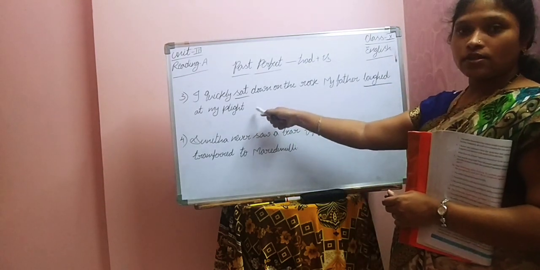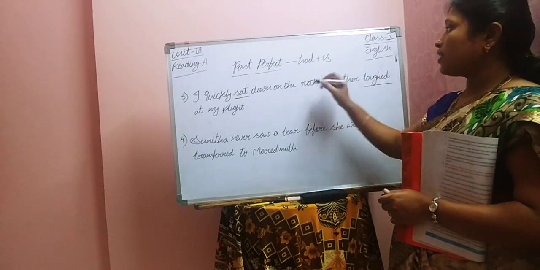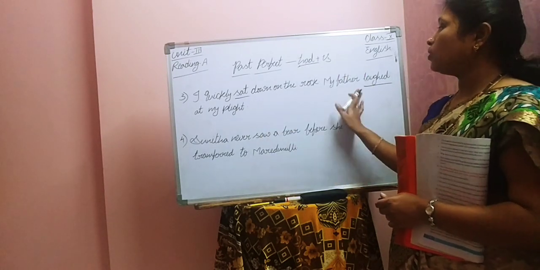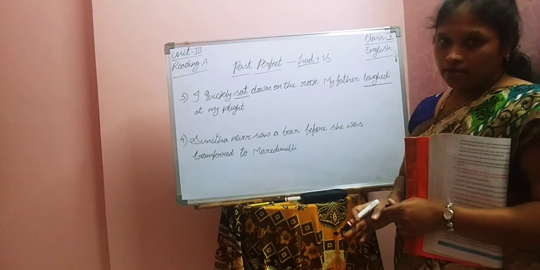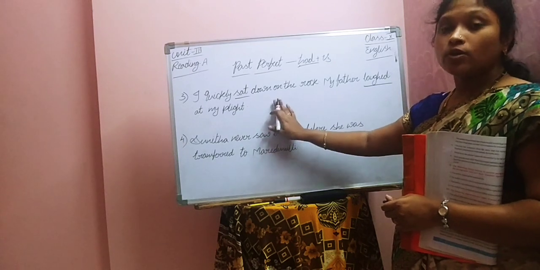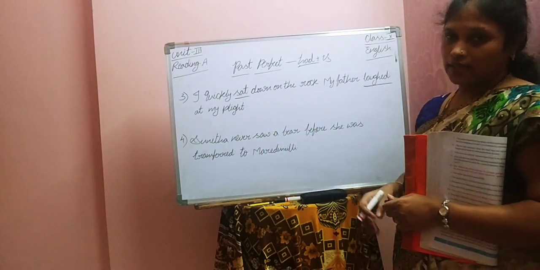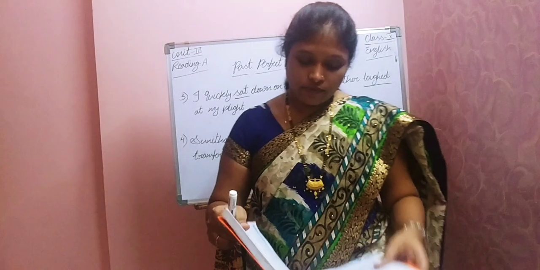Sit, sat, sit. Laugh, laughed. We haven't used any had. That means both the actions were described only in simple past tense, because those two actions took place simultaneously, at a time. That's the reason. Understood, children? Yes. Fourth one.